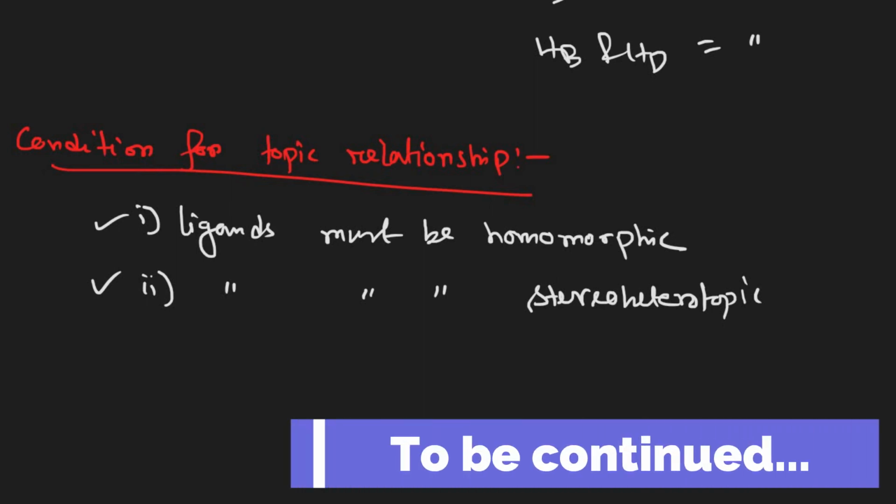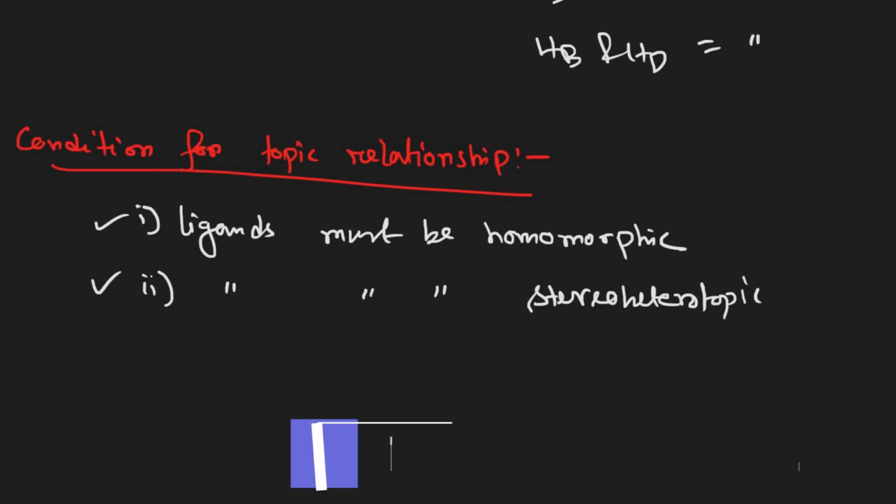In the next video we'll see the methods to find out the topic relationship. There are three kinds of topicity, and we will find out which pair is homotopic, which pair is enantiotopic, and which pair is diastereotopic. This topic will be continued in the next video.